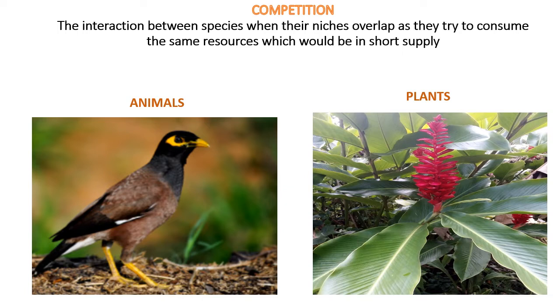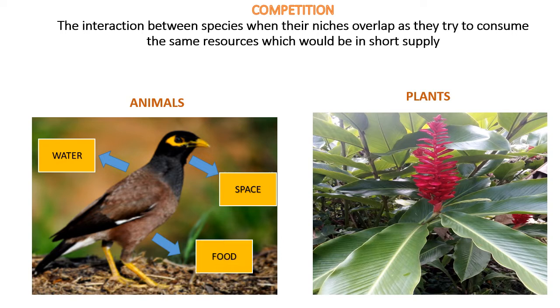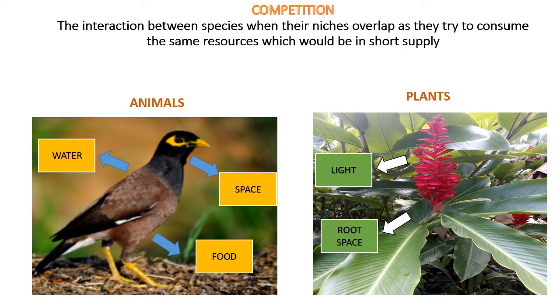By looking at the animal species in the same niche, they compete for the same resources like water, space, and food. And in plant species in the same niche, they compete for the same resources like light, root space, water, and minerals.